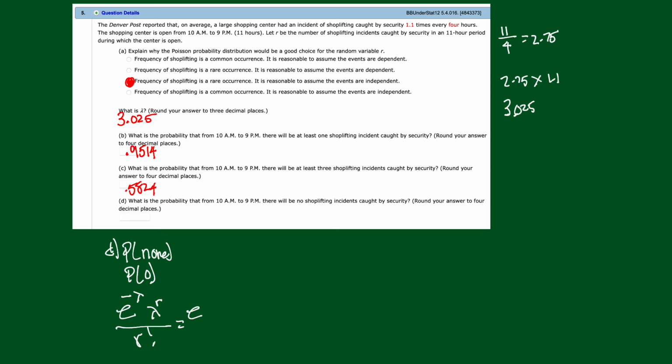So it's going to be e to the negative 3.025 times lambda, 3.025 to the number of successes we want, 0, all over 0 factorial. Okay, we almost did this one not long ago, but we did it with a 1 minus. So this is a 1, this is a 1, so we just need to compute this. And when I did this on my calculator, I got 0.04855, round to 4 places.